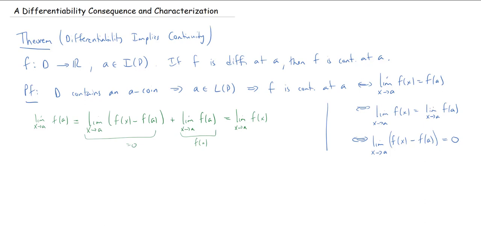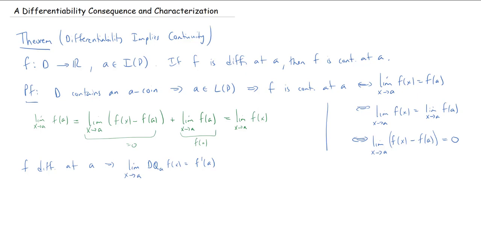Now we get to our assumption. Our assumption was that f was differentiable at a. So f differentiable at a, well, that tells us that the limit as x approaches a of the difference quotient at a of f of x is equal to, well, whatever the derivative is, right? So this exists, okay? So we could call this f prime of a. Okay, what else then do we know?